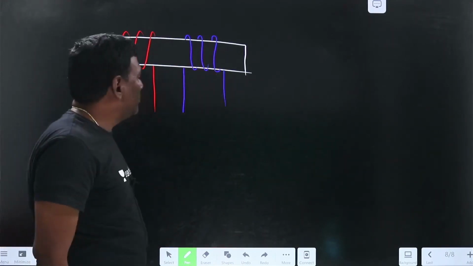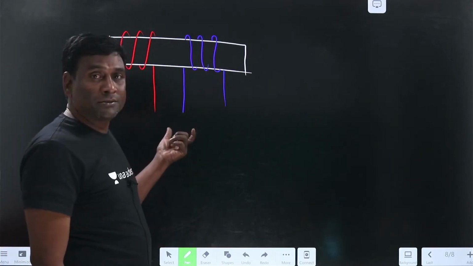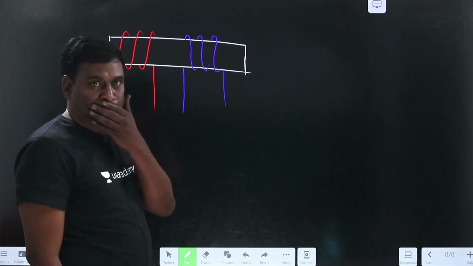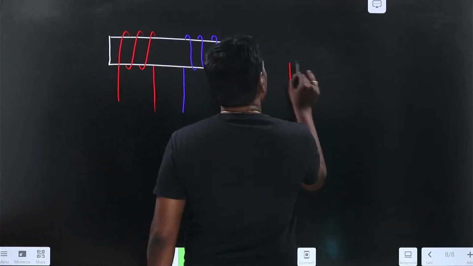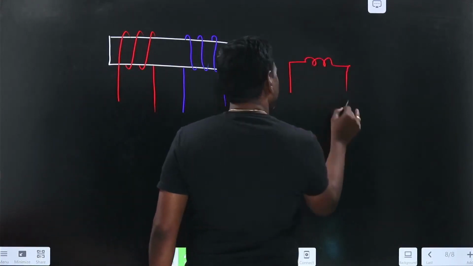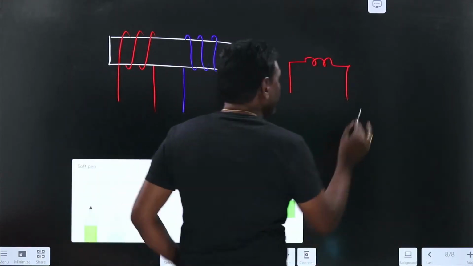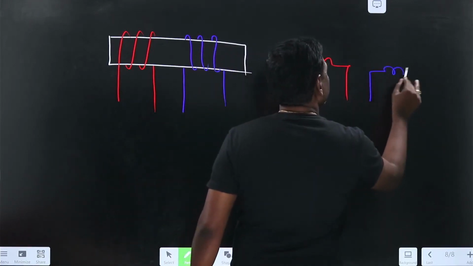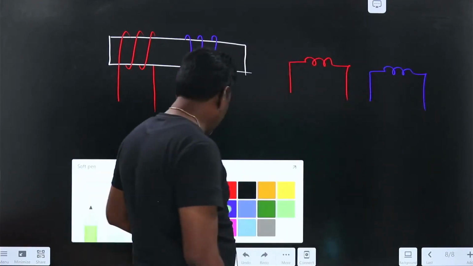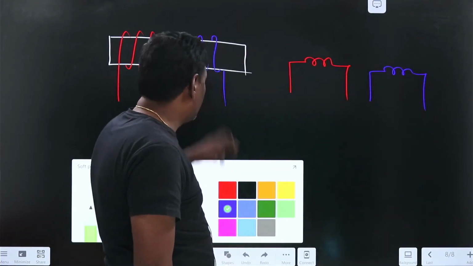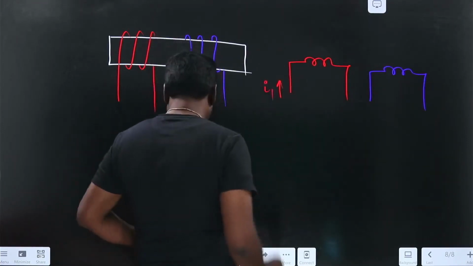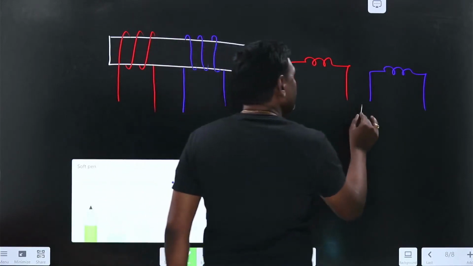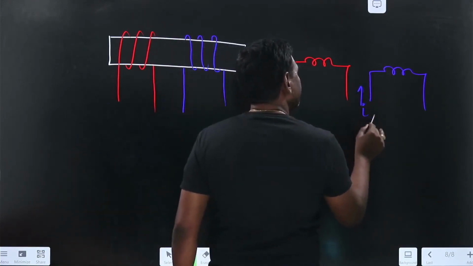Okay, now let me try to convert this into dots. See here, if I show it without the sense of the winding, red I1, blue I2.